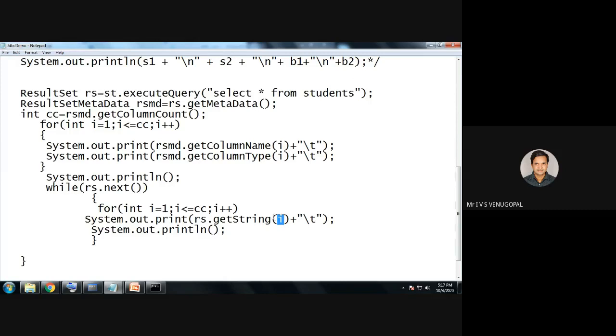Like that, I can use the result set metadata to print the types of the columns and the column names along with the data that is there in the table. Simple thing, rs.getMetaData. ResultSet getMetaData retrieves metadata regarding a result set. Its getColumnName retrieves the column name, getColumnType retrieves the type of the column as an integer value. Similarly, rs.getString, this you already know, we discussed in the last lecture. rs.getString is used to retrieve the data that is there in a table.